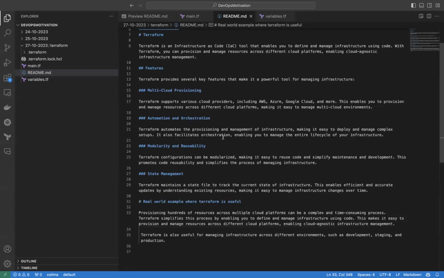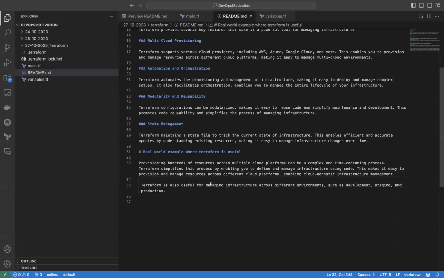And we can create modules in Terraform, which makes it easier to call the particular module, and also helps in the reusability aspect. The entire state of this particular Terraform can be managed with the help of the Terraform state file, wherein we can see what is the resource that has been changed, and basically to track the version control.